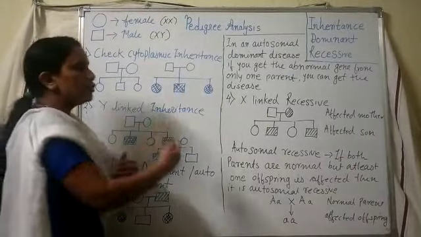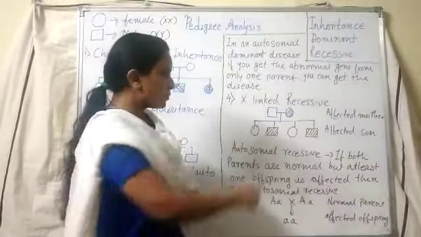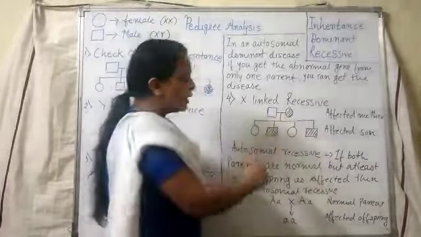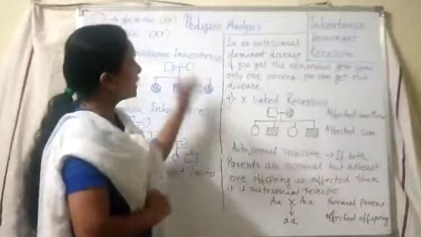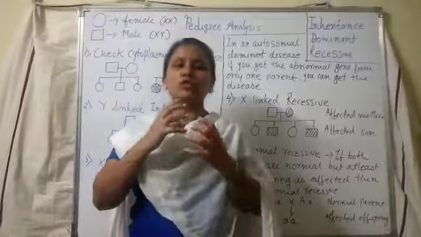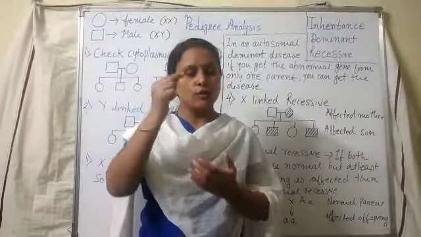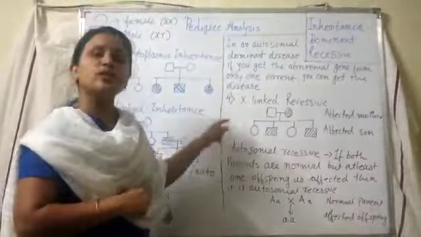Then we come to the last one where we study recessive characters, that is X-link recessive. That time the mother is affected and the sons are affected. Like this we can remember. Every time you solve a pedigree chart and want to tick a particular option for which kind of inheritance it is, we have to follow all these 4 steps.